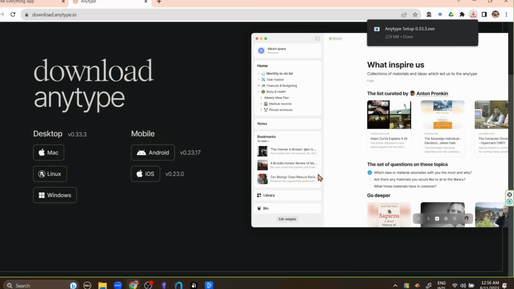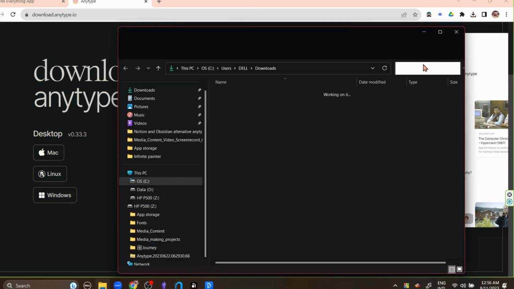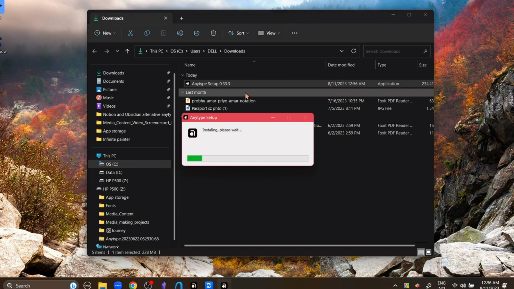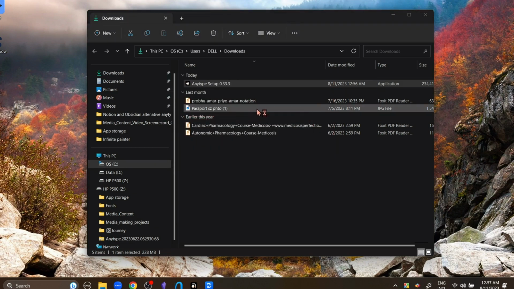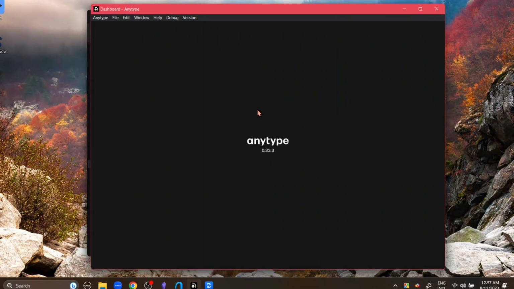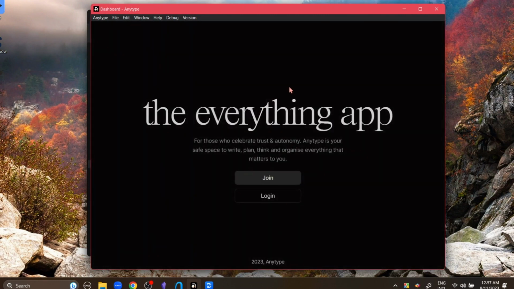The download has finished. It took a little less than 2 minutes for me. Let's go to the folder, click on it, and it has begun installing. As you can see, since I already have the Anytype app installed, it did not reinstall the app, it just opened the old one.